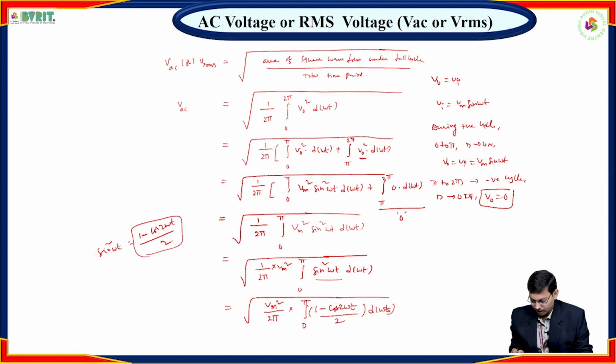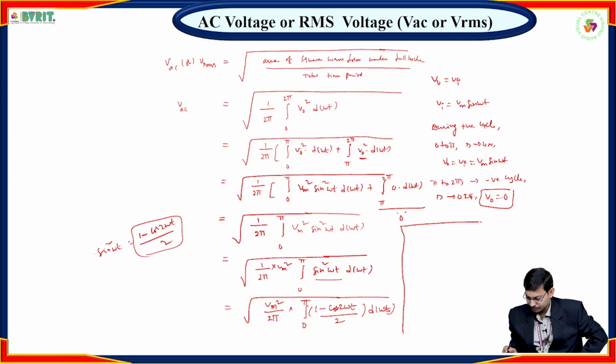Okay, right. Here if you take the common factor, that means 2. So what will we get here? VAC is equal to the square root of Vm square by 4 pi, right.